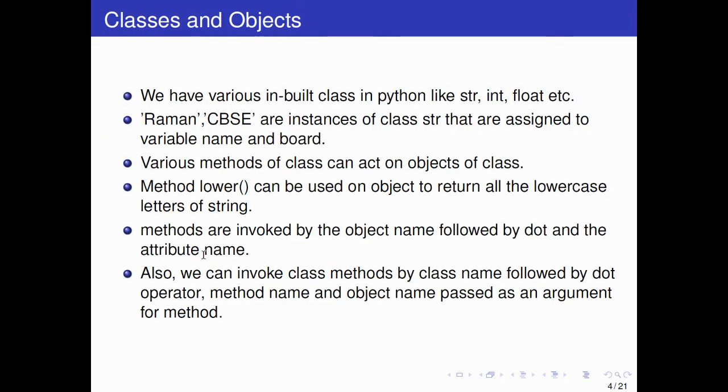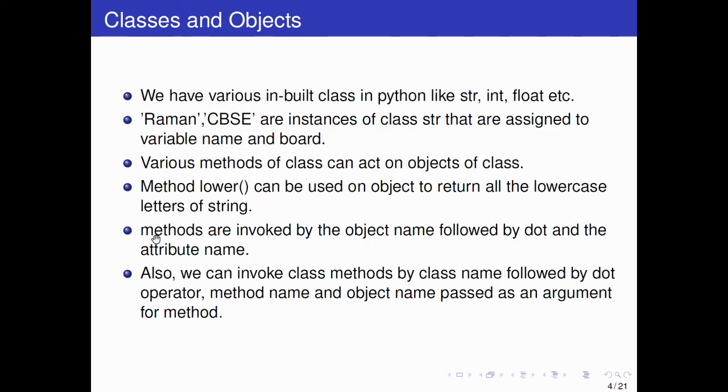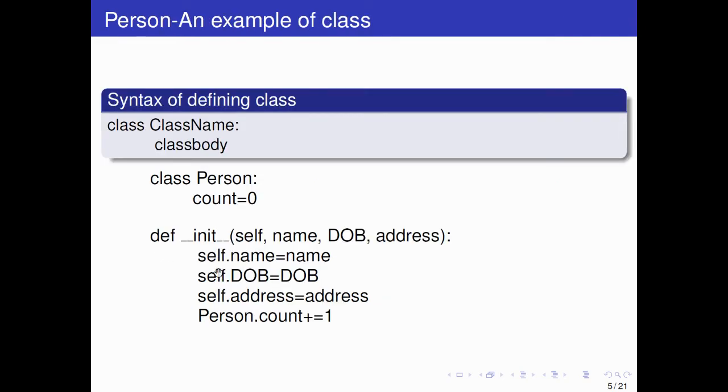So self is an object of a class, and functions are invoked by the object name, which is self here, followed by dot and then the attribute name, meaning variable name. So self dot name, self dot date of birth, self dot address. Self is the object and these are the variable names: name, date of birth, address.